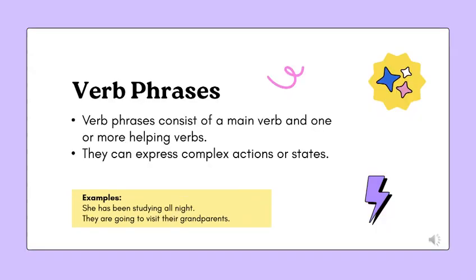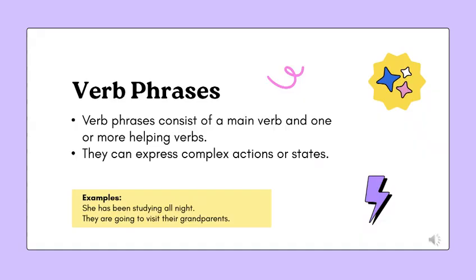Verb phrases. What is a verb phrase? A verb phrase is a group of words that includes a main verb and one or more helping verbs. It shows action, tense, or mood of the main verb. The structure of verb phrases is helping verb plus main verb. They can express complex actions or states.